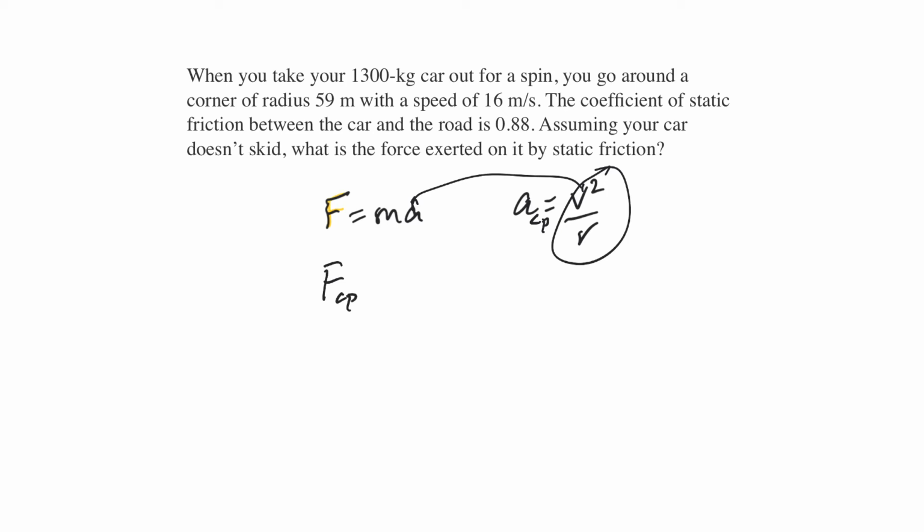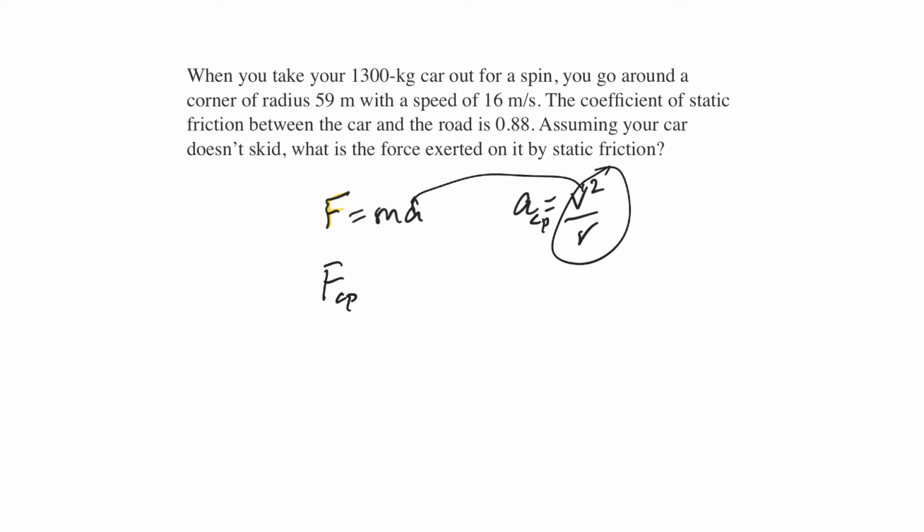Now, the centripetal force is what is making it go around the curve, and that is the tires. The static friction force of the tires is what's making you go around the curve. If there was no friction at all, if it was just ice on ice, it would slide right off the outside of the circle. It would not go around the circle. So what's happening is the friction force is the centripetal force.